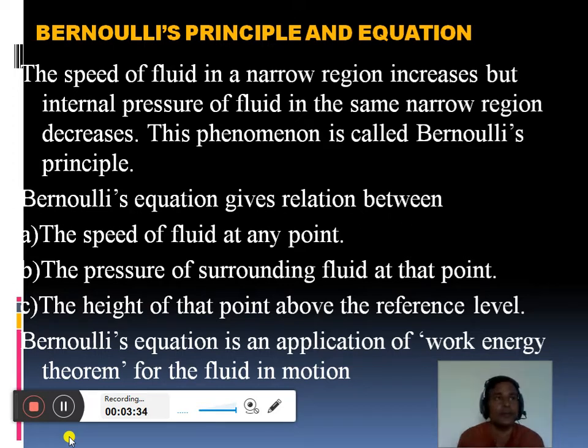Bernoulli's equation is an application of the work energy theorem for fluids in motion. This is a very important part we have to remember. The work energy theorem, which we learned in the last standard, states that work done during the motion of an object from one point to another is equal to the total change in kinetic energy and potential energy between the two points. So this is Bernoulli's equation we have to study today.